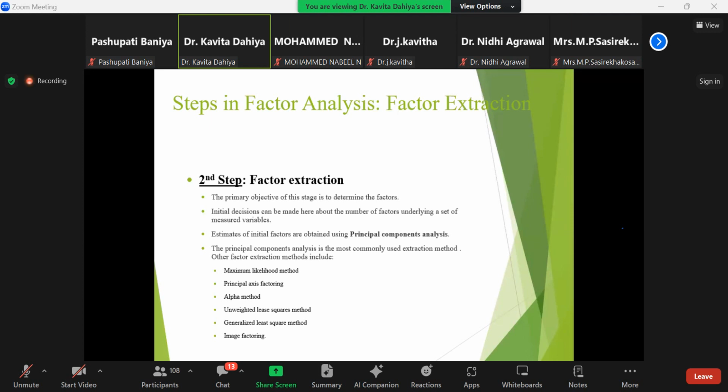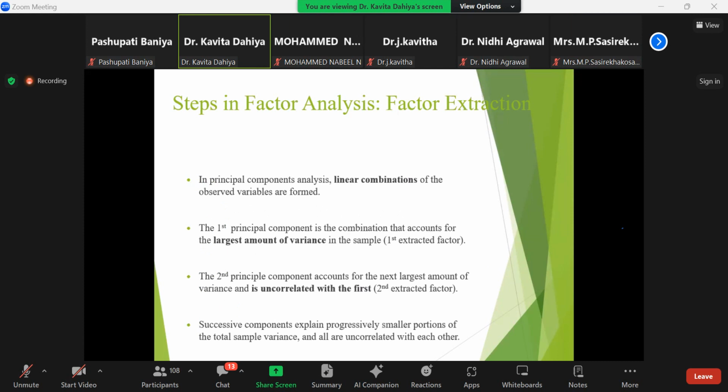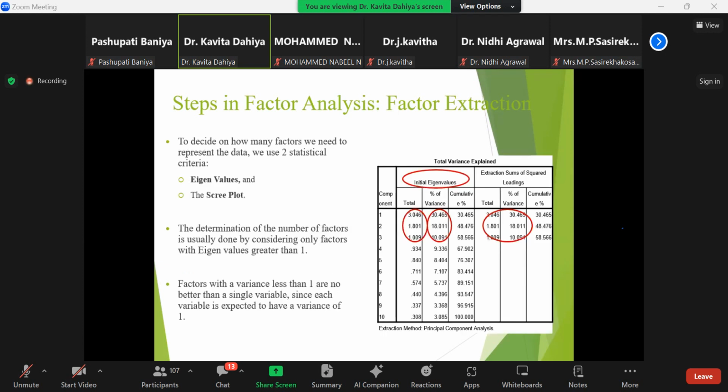All these methods are available in SPSS, so no confusion in this. In principal component analysis, linear combinations of the observed variables are formed. The first principal component, second principal component are derived for the researcher.